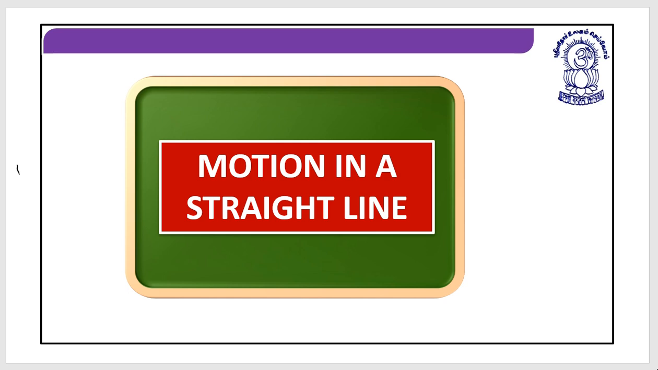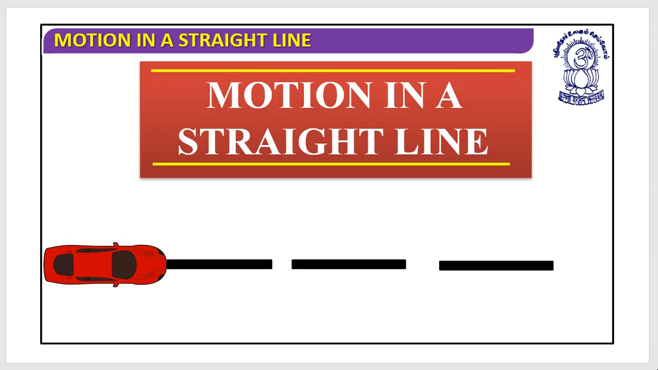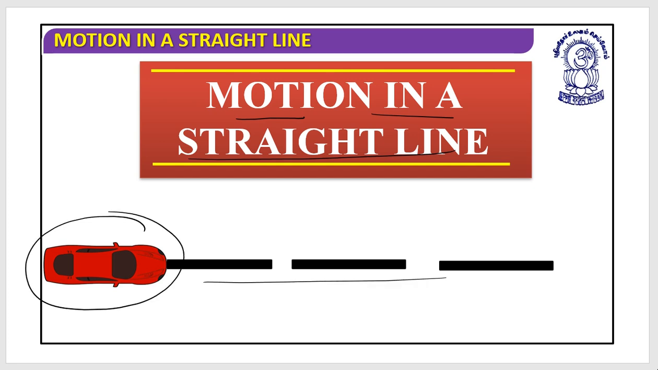This is lecture number 1 of the unit Motion in a Straight Line. This is an introductory section, and you have gone through this in class 9 as well, so let's revise it. Let's begin with the introduction. What is motion in a straight line? Look at this car and this is its path. As time goes on, it will move in this direction. So this is what we call motion in a straight line.